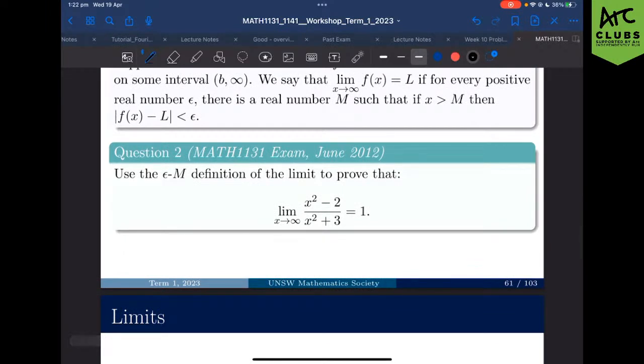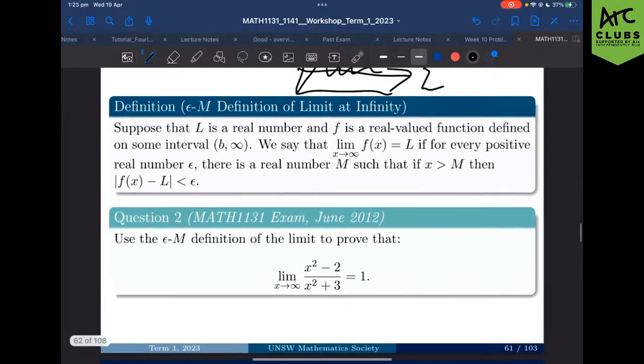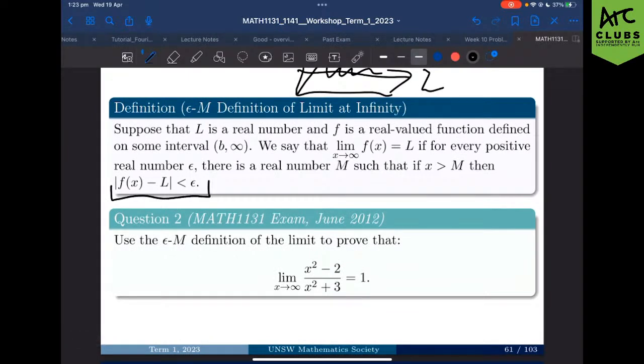Using the epsilon-m definition of a limit, prove that the limit at infinity of (x squared minus 2) over (x squared plus 3) is 1. Okay, so we are going to verify this limit by plugging it into the formula shown right here. Then we'll try and find an m that corresponds to epsilon, so that no matter how close we get to the limit, we will get an interval of x for which we will always be that close to it. Okay? We all happy? Awesome.